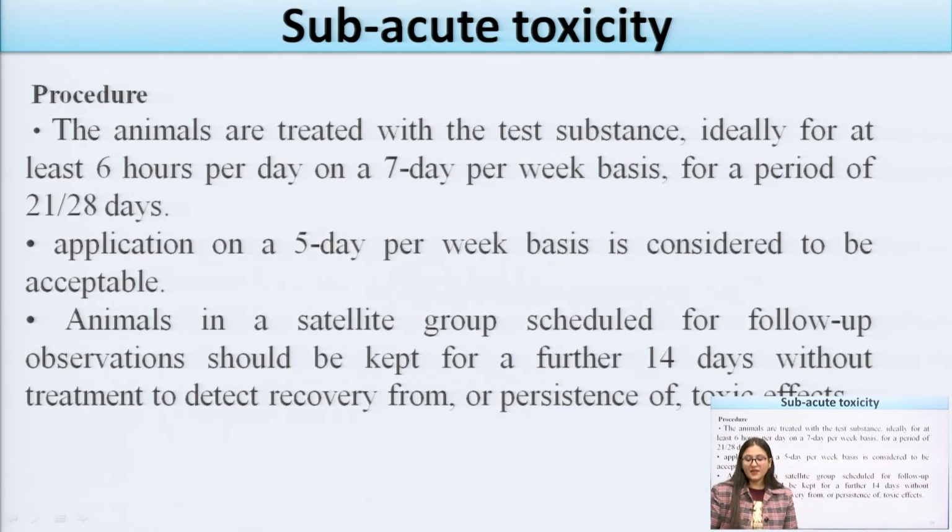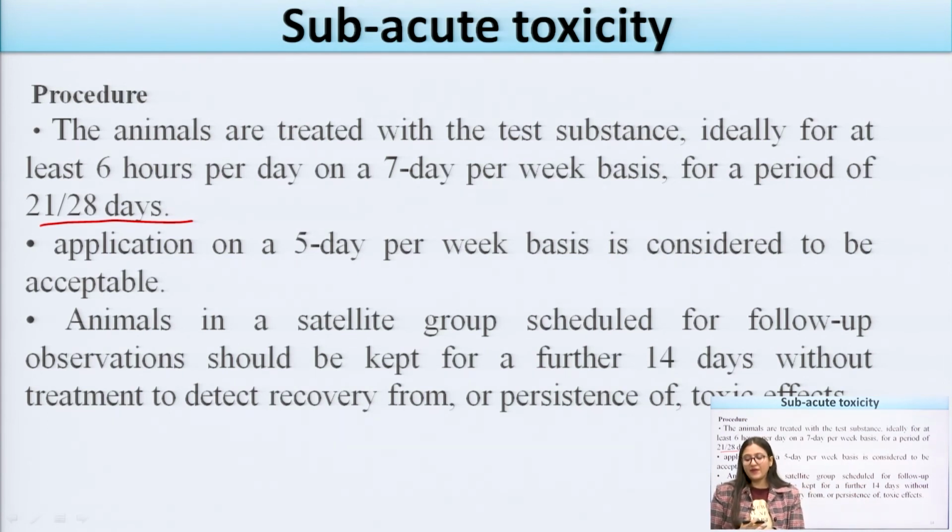Now the procedure: the animals taken for the experimentation are treated in test groups, because one group is the test group, the second one is the control group. Ideally, treatment is for at least 6 hours per day on a 7 day per week basis for a period of at least 21 to 28 days. That time period will be 21 to 28 days for the subacute toxicity study.